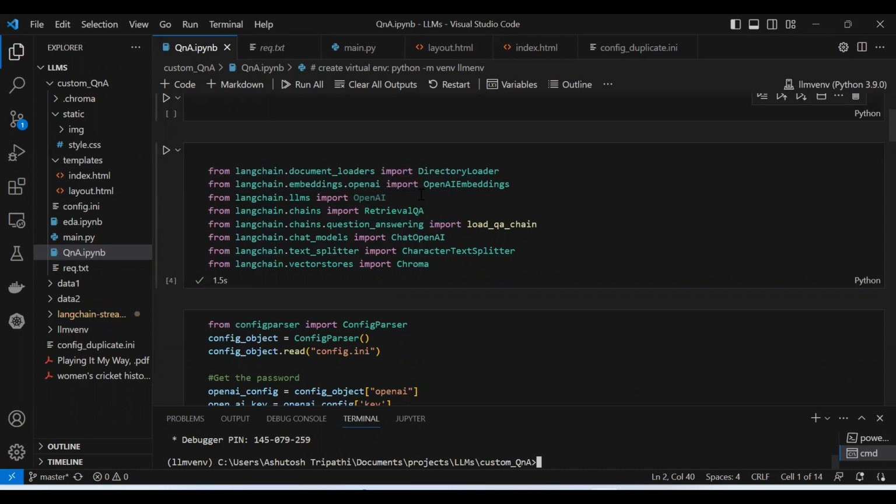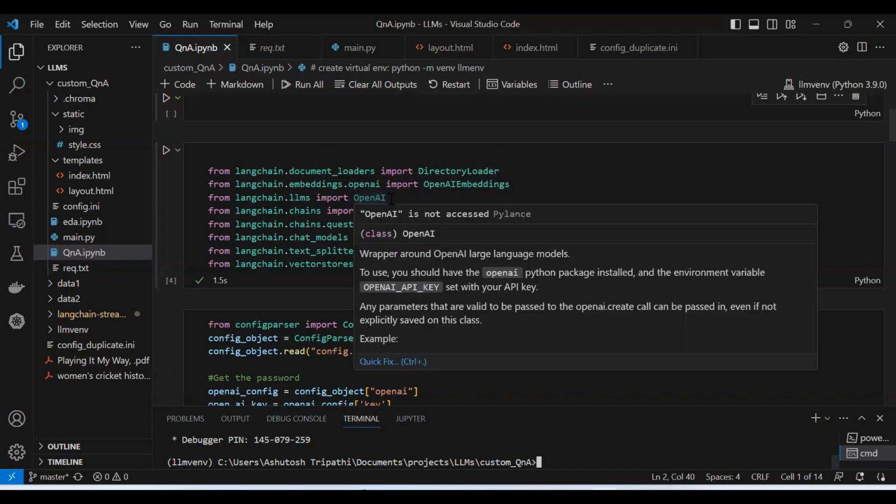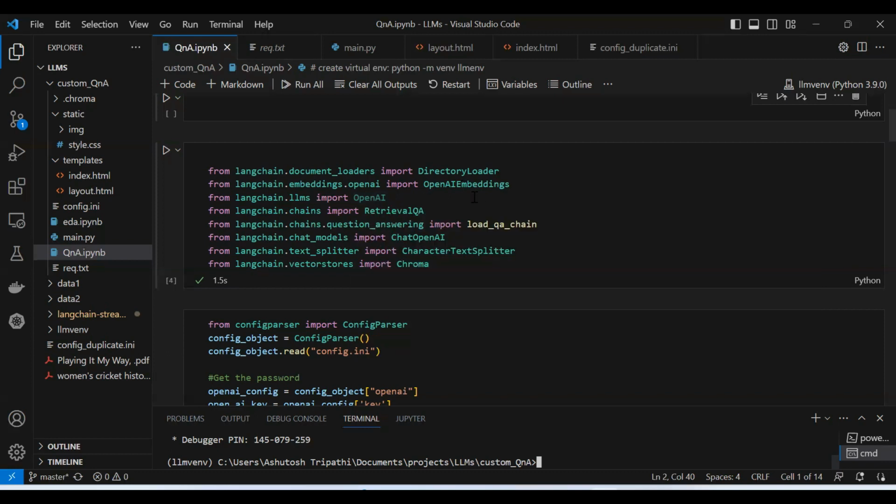And then further, I'm importing OpenAI embeddings. For all those documents, it will create the embeddings. Because we need embeddings, we want to customize the large language model to get trained on our specific data. And then I'm importing LLMs, OpenAI. So I'll be using the OpenAI specific large language model. There are other providers of large language models as well. You can use those as well, but right now I'm using OpenAI. So that's where I'm importing OpenAI.